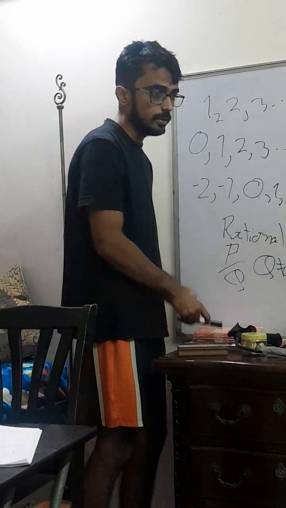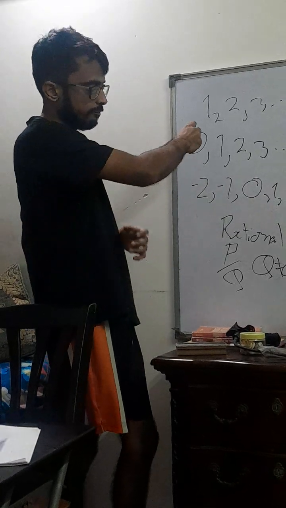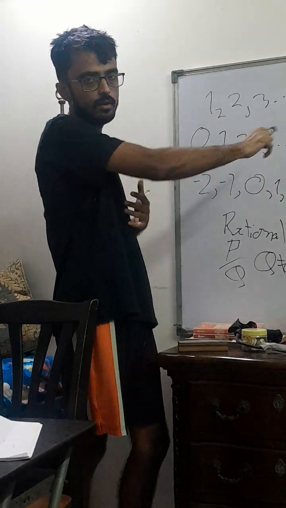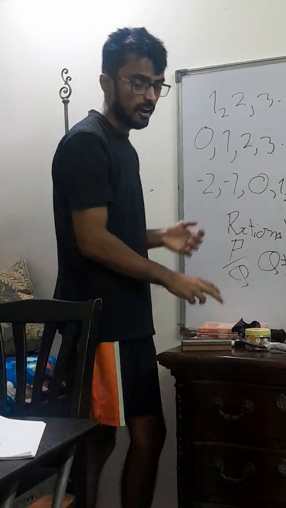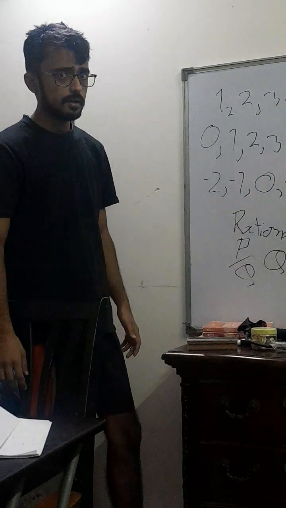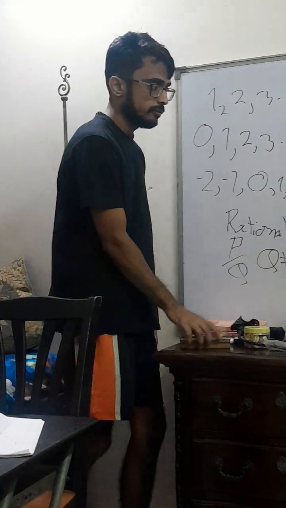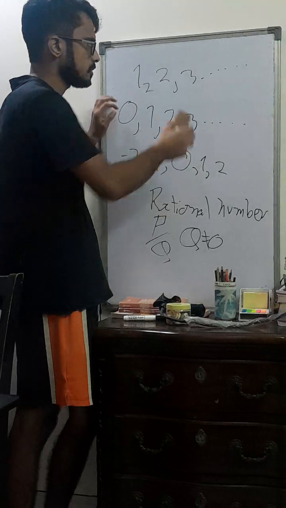Now, how do we know? By looking at a number, because we know how to figure out if a number is natural, whole, an integer, etc. How do we figure out by looking at a number that it is rational, right? First of all, what kind of numbers might be rational?